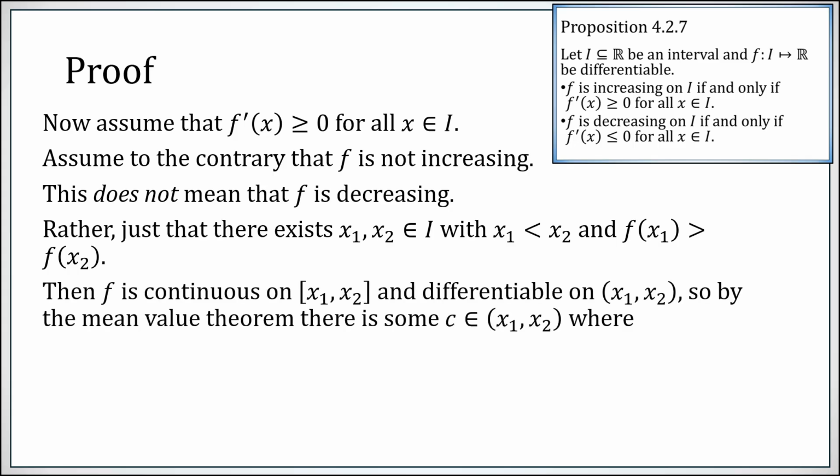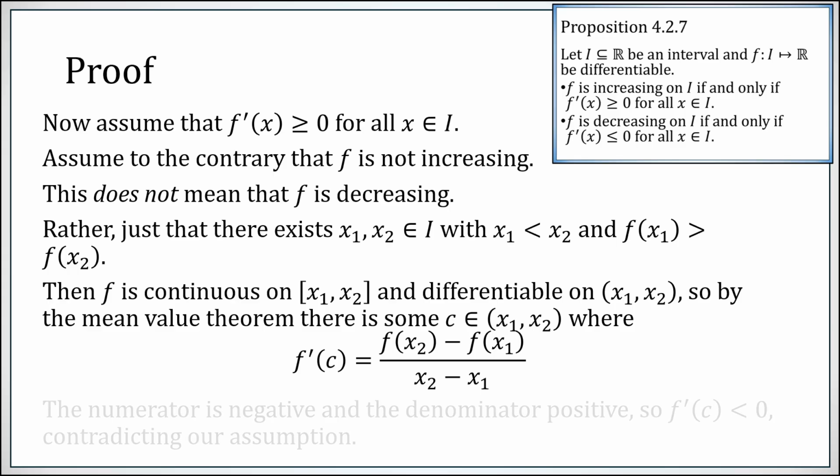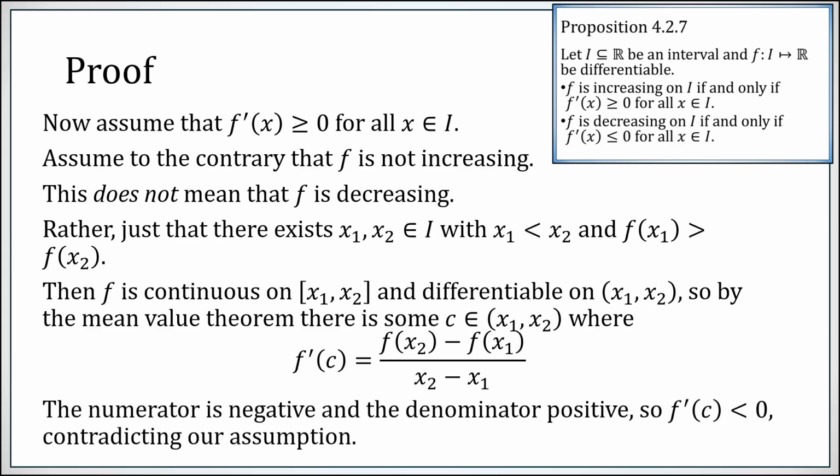But now, we have a function continuous on the interval from x1 to x2 and differentiable on the open interval. So we may apply the mean value theorem to say there is some interior point where f prime of c is equal to f of x2 minus f of x1 over x2 minus x1. But our numerator is negative and our denominator is positive. So we end up with a point where the derivative is negative. That contradicts our assumption that the derivative is never negative.